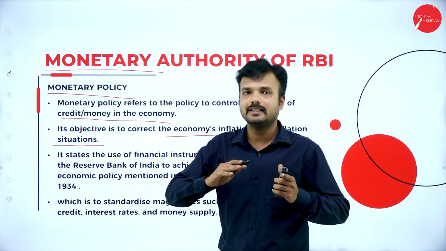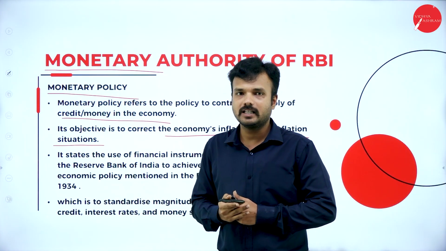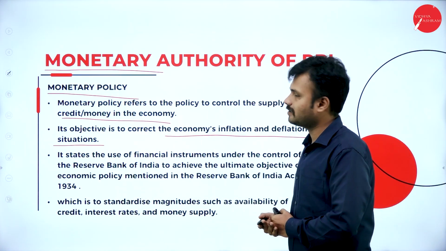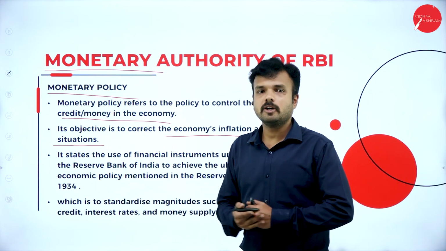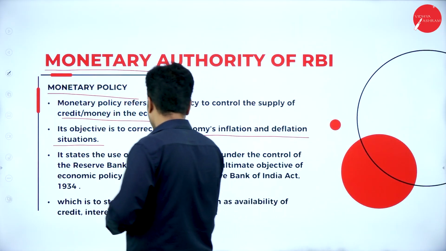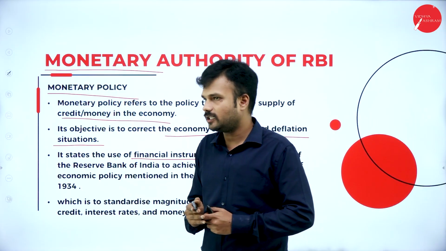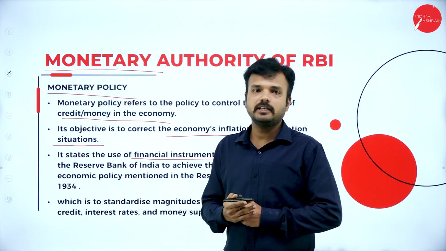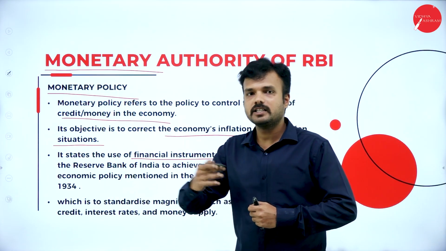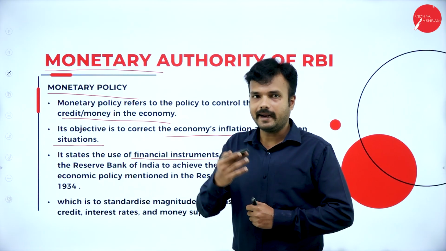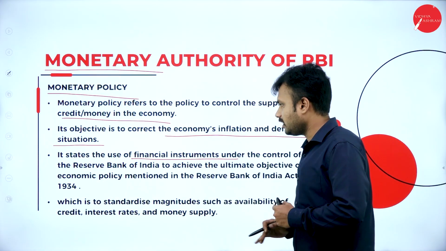So to maintain the inflation and deflation of our nation, they formulated this monetary policy. This Reserve Bank of India also uses some kinds of financial instruments to maintain the stability of our nation. It is the ultimate objective of Reserve Bank of India to maintain the stability of our country, and also by using financial instruments.